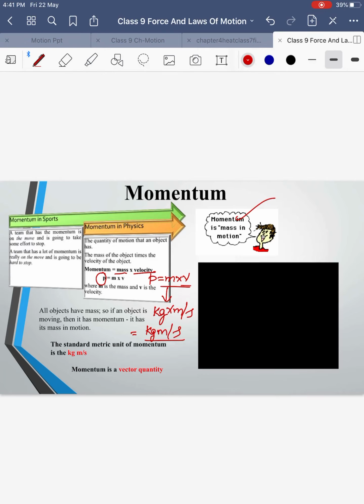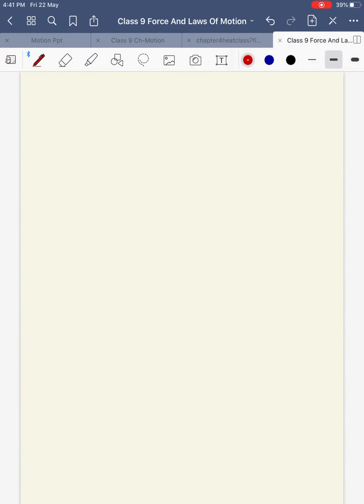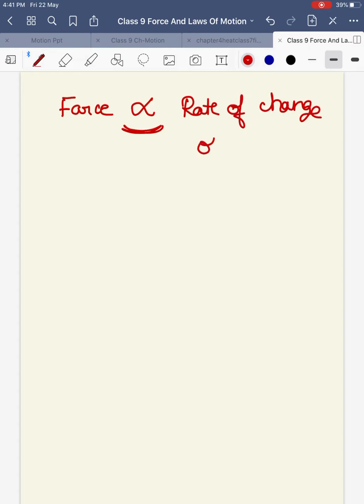So the second law of motion relates force and momentum and says that force is directly proportional. This is the sign of proportionality. We say force is directly proportional to the rate of change of momentum. That is, change in momentum or change in velocity depends on the force, and also on how long that force was applied. That is why we say force is proportional to the rate of change of momentum. This is the statement of the second law of motion.